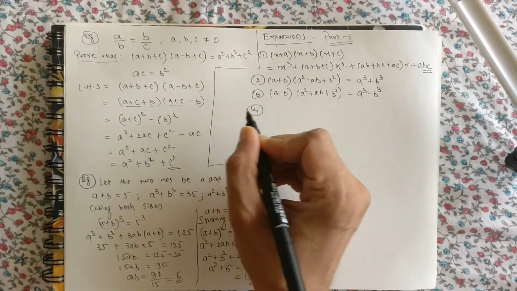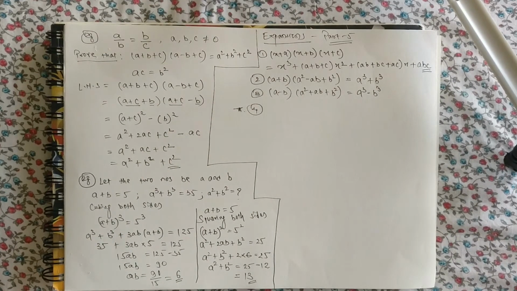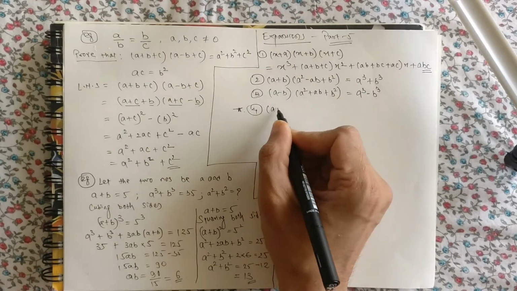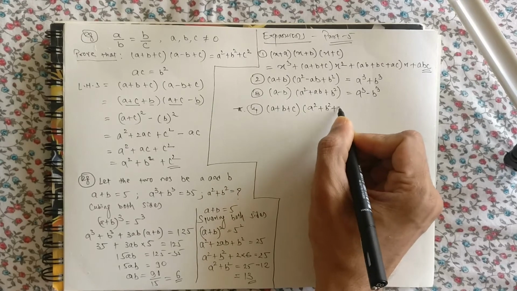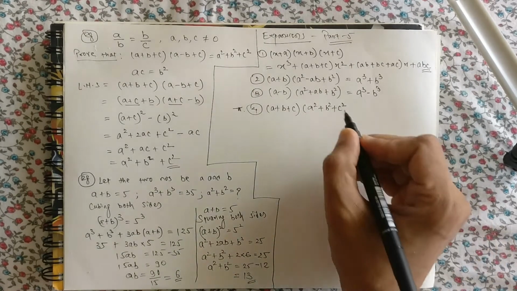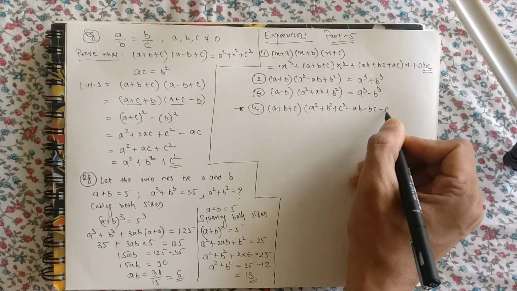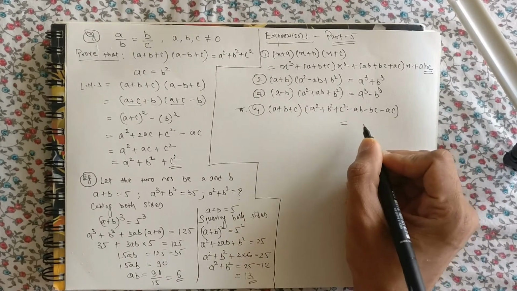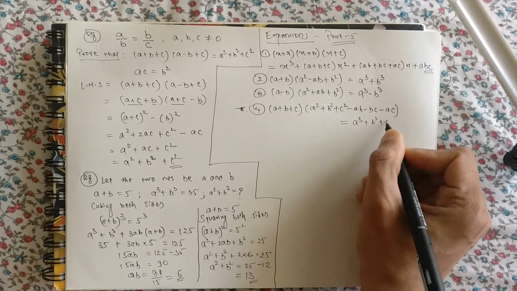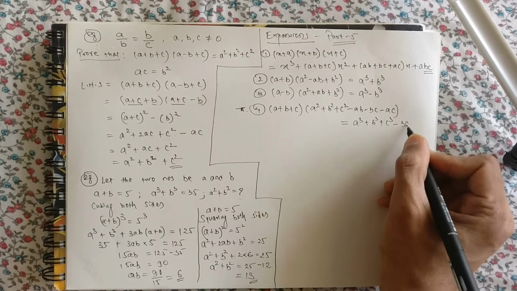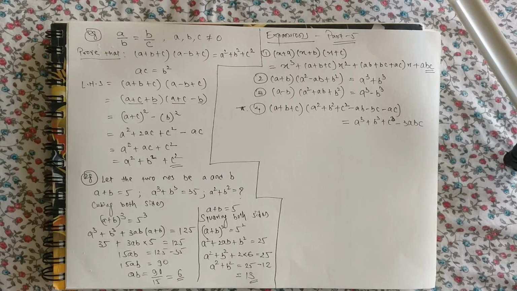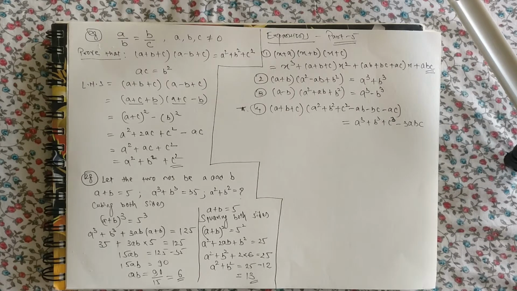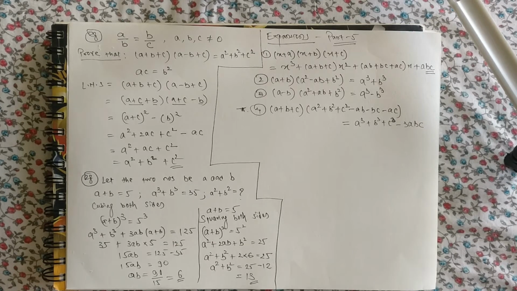And the fourth one, very important one, I consider to be the most important one: a plus b plus c into a square plus b square plus c square minus ab minus bc minus ac gives you a cube plus b cube plus c cube minus 3abc.